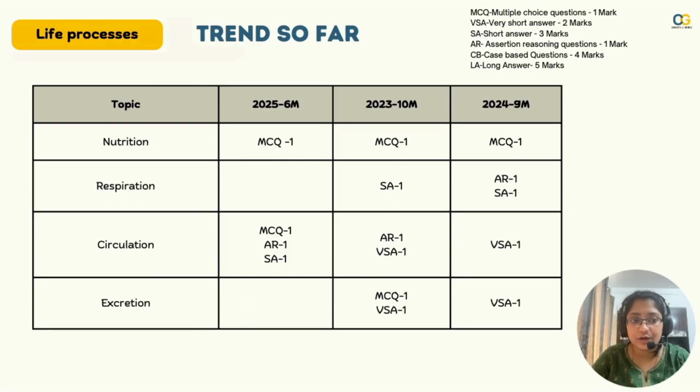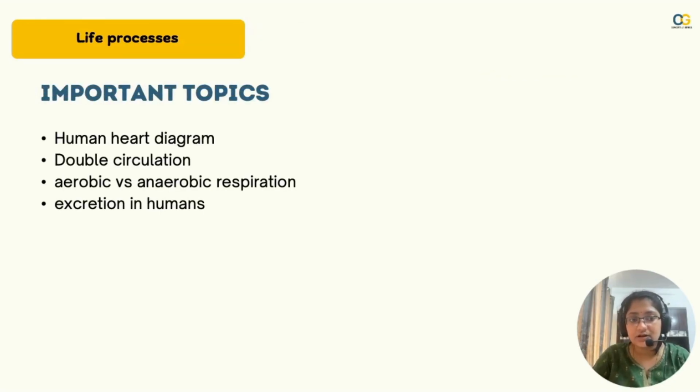Let's see what are the important topics. As we just saw, circulation is the most key area of life processes. So the human heart diagram, and what is double circulation and single circulation, are important. Aerobic and anaerobic respiration with the glucose pathways is very important. Along with excretion in humans, you can prepare the nephron diagram, the structure of the nephron, what the parts are, and how urine is formed, all these questions.